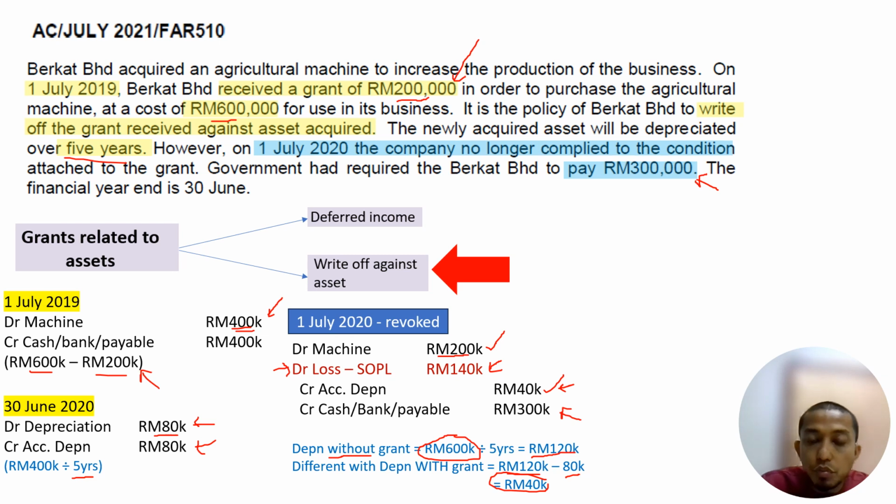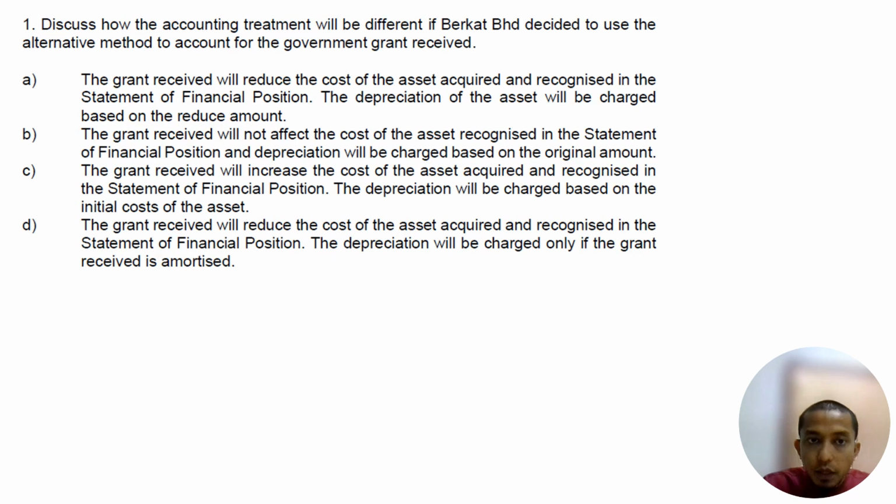But in this question, because we need to pay extra 100,000, right? Grant is 200, we need to pay extra 100, right? So 100 plus 40,000 extra, so it is 140,000. So basically, this is the working for write-off against asset method. Okay. All right, so we see the question.